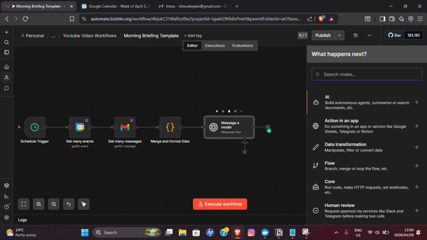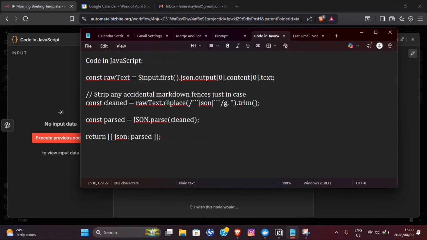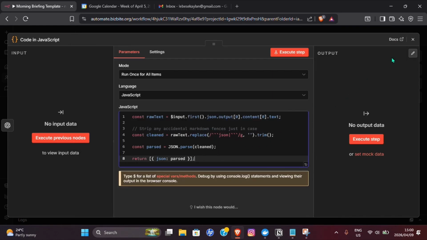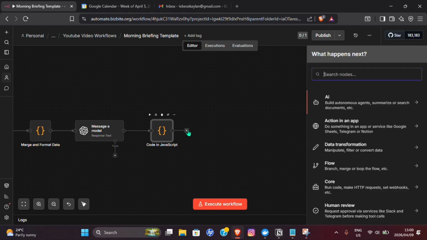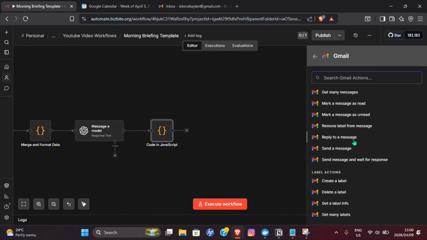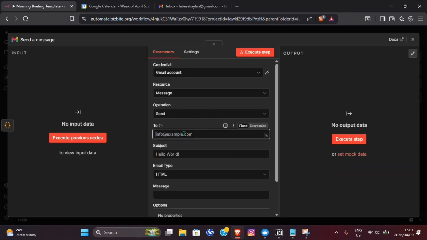Now you want to go ahead and put down another code node. This time, go ahead, code in JavaScript. I already have it here. Go ahead, drag that there, copy, and then paste it right there. And then the very last one, you want to go ahead and add a Gmail node. You want to email yourself now in the morning so that you get that email so that you're set up for the rest of the day. So send a message. Of course, just put in your own email because that will never change.